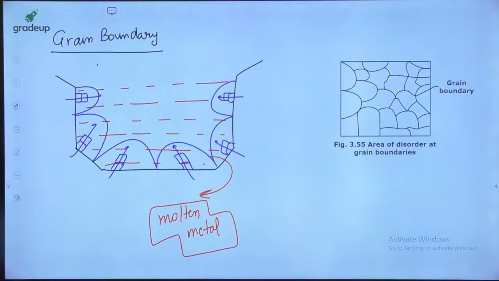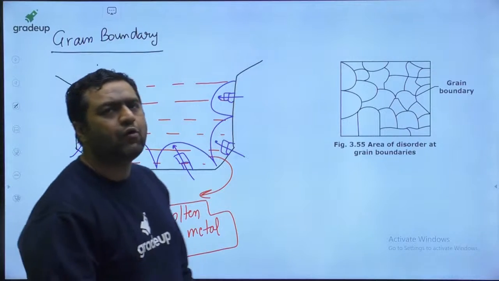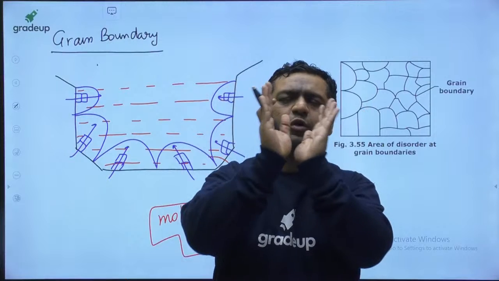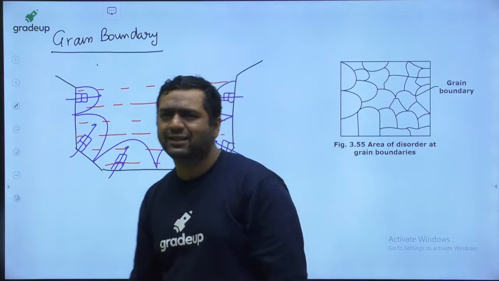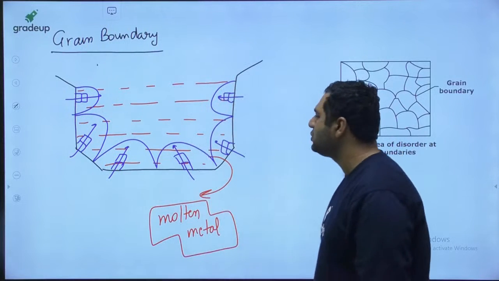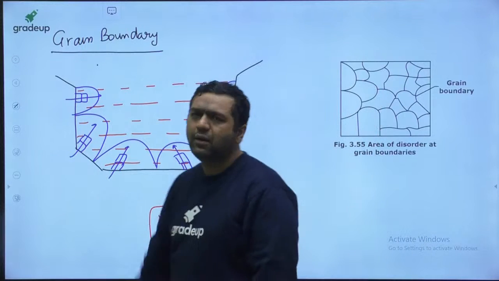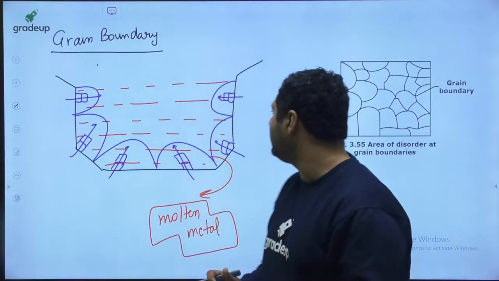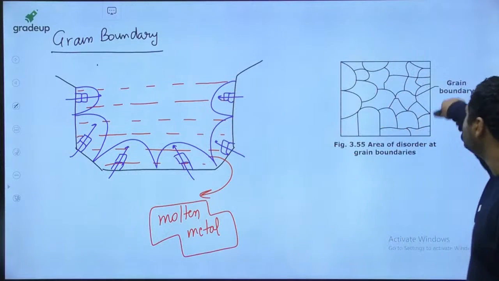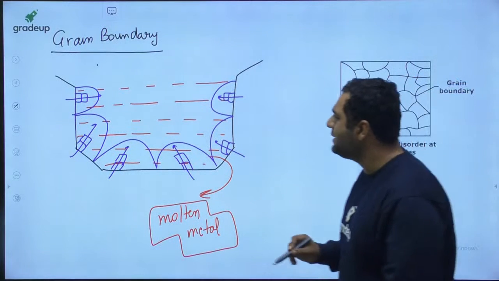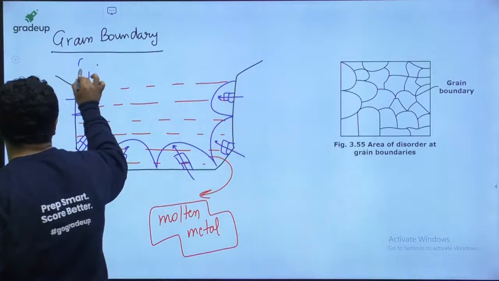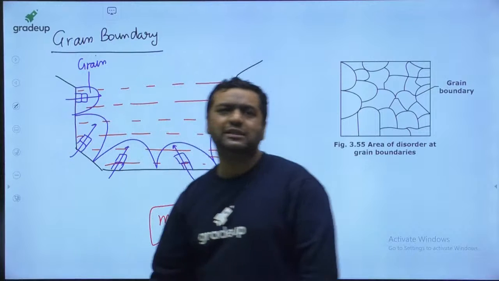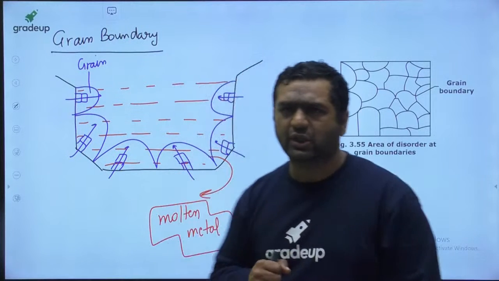So in this way crystals are solidifying from the walls, and everywhere solidification fronts are coming. When these solidification fronts meet, you get the complete material, and you will see this kind of shape. This is said to be a grain after solidification, a grain which has a specific grain orientation.